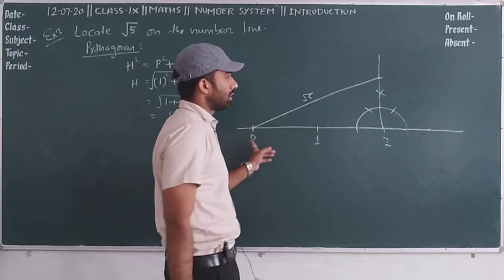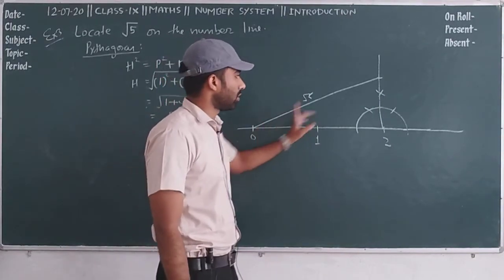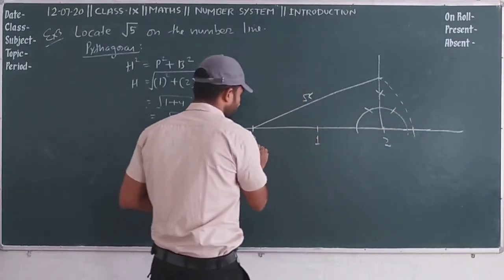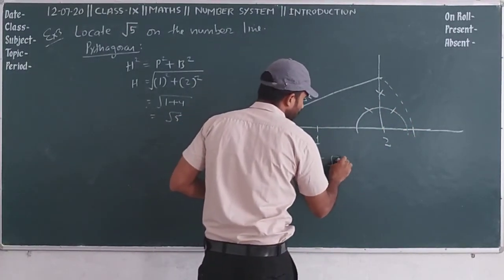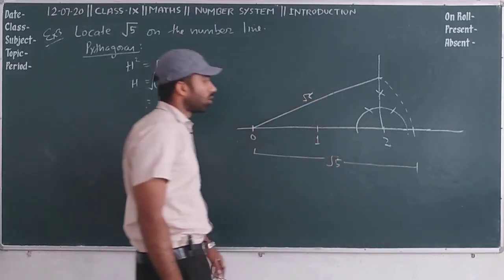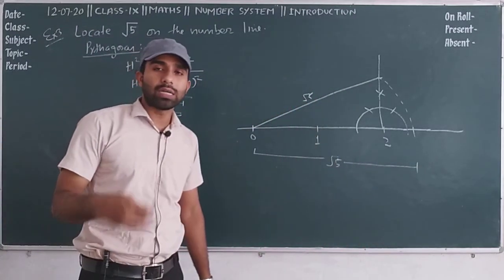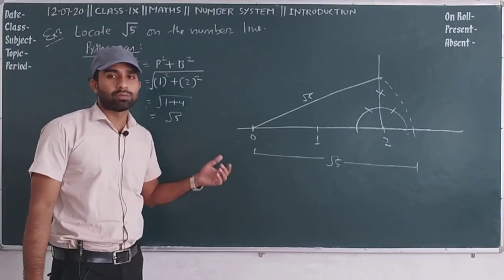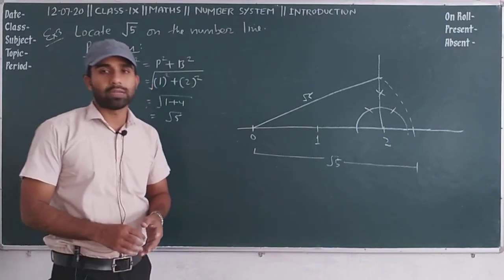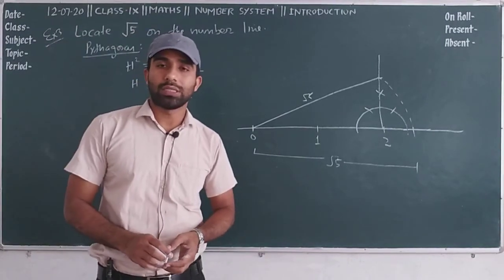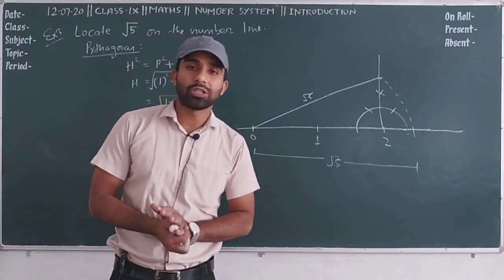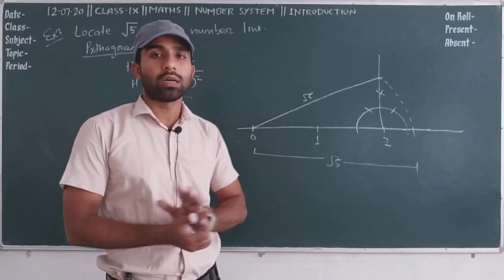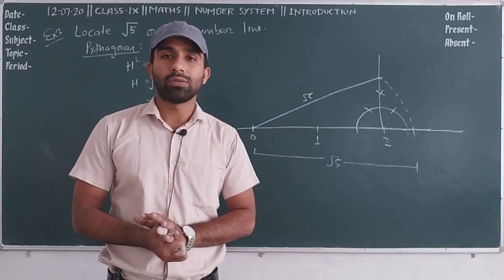Now this length is under root 5, and we can show it on the number line through compass. This length is under root 5 unit. I hope you got my point. Similarly, you can form many such values, and you can show many values on the number line. I hope this video will help you to understand how to find a rational number between two given numbers, and to construct or represent under root 2 values on the number line.